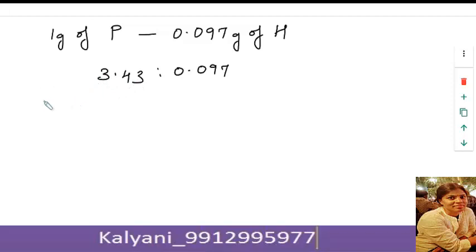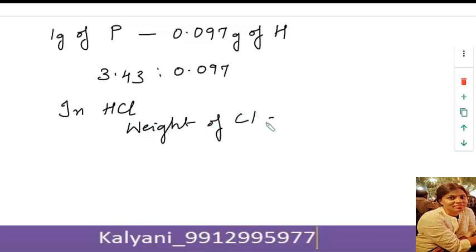Okay, in hydrochloric acid, weight of chlorine according to the given data is 97.23 grams.